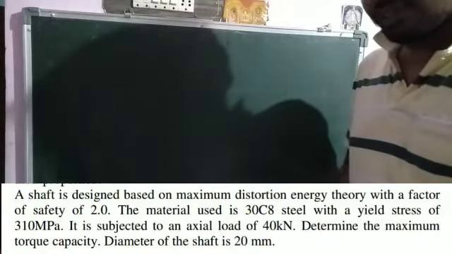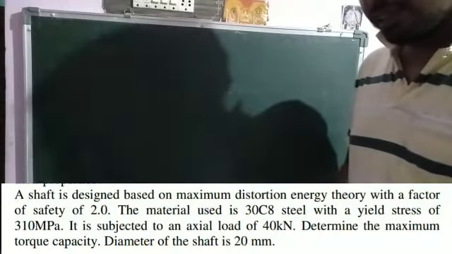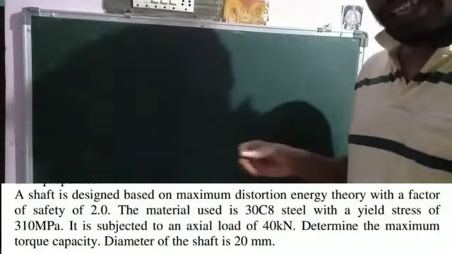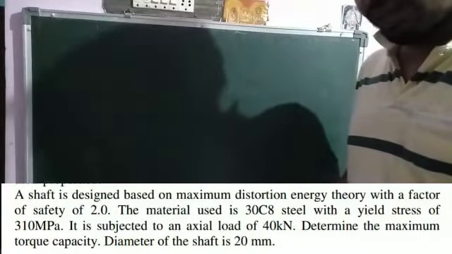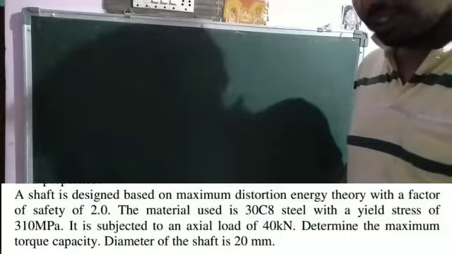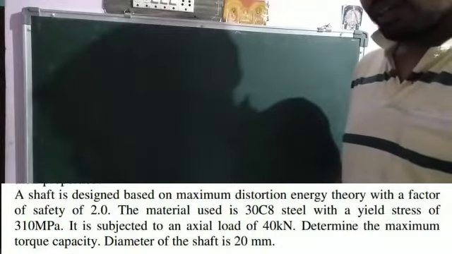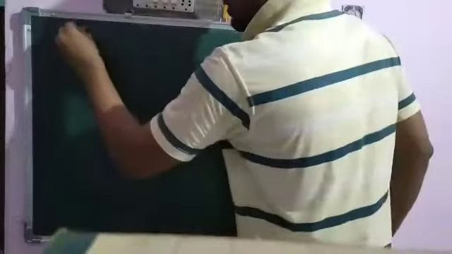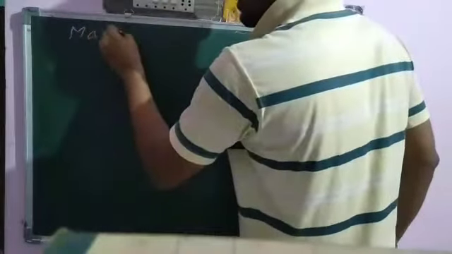It is subjected to an axial load of 40 kilonewton. Determine the maximum torque capacity. Diameter of the shaft is 20 mm. Here you have to calculate the maximum torque, so the unknown is maximum torque.